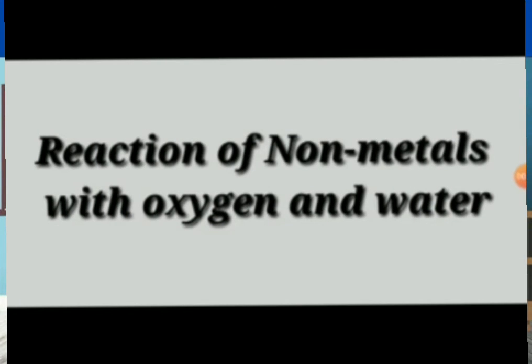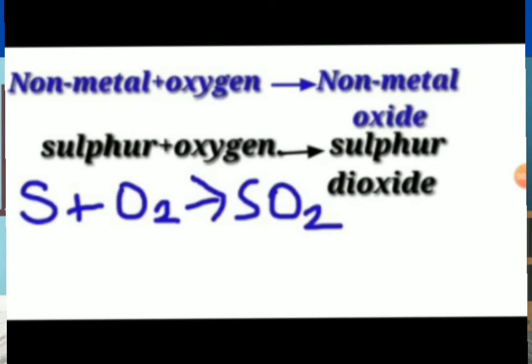And the reaction of non-metals with oxygen and water. When a non-metal reacts with oxygen, the product will be a non-metal oxide. For example, sulfur. Sulfur is a non-metal. Sulfur combines with oxygen and forms sulfur dioxide.